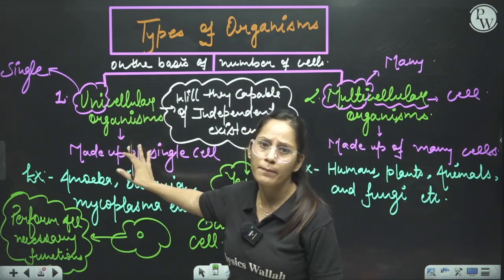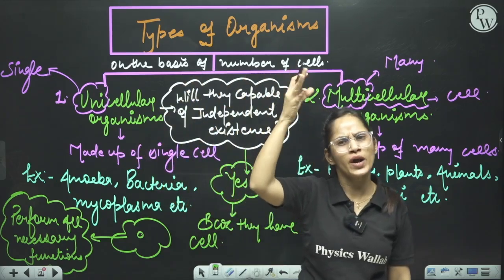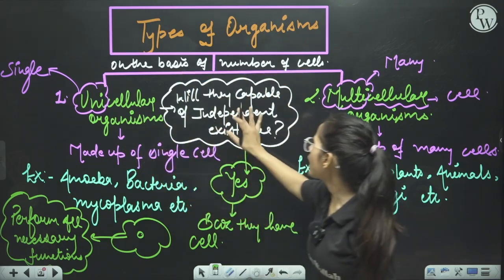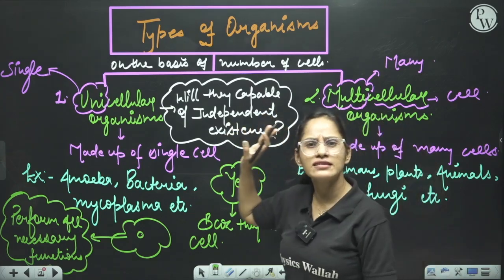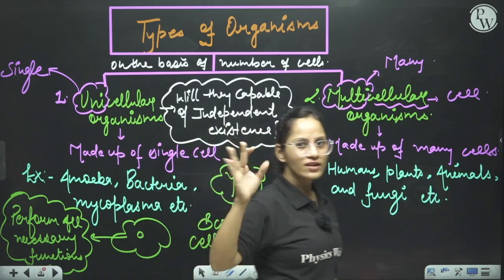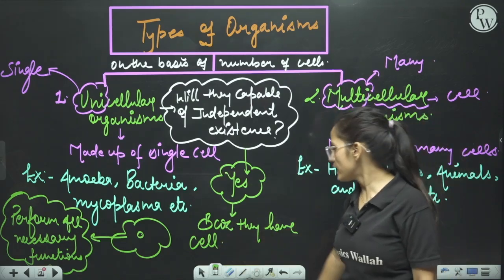They are not complex. But they don't need anything. They don't need anyone. They are capable enough for independent existence. They are existing independently. They don't need others. So it's all about the types of organisms.